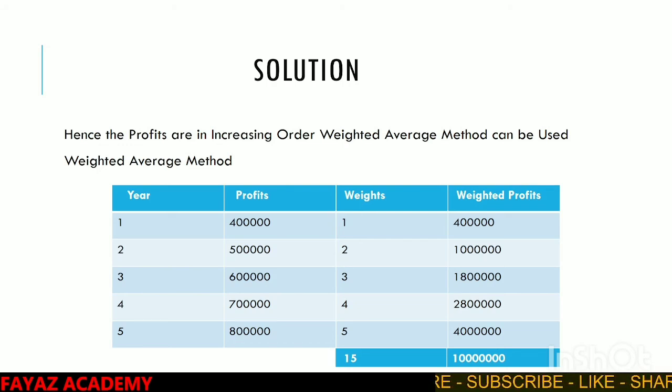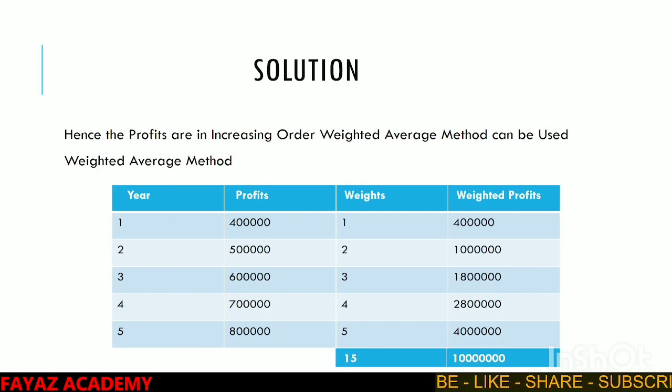Year 3 profit is 6 lakhs, weight 3. 6 lakhs into 3, 18 lakhs weighted profit. Year 4, 7 lakhs profit, weight 4. Weighted profit is 28 lakhs. Year 5 profit 8 lakhs, weight 5. 8 lakhs into 5, 40 lakhs.